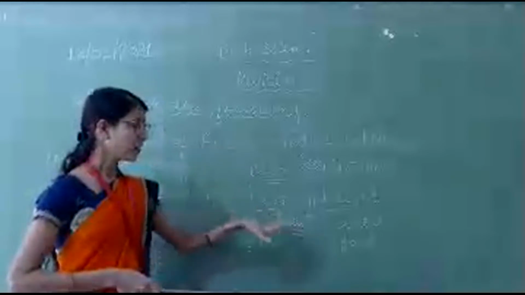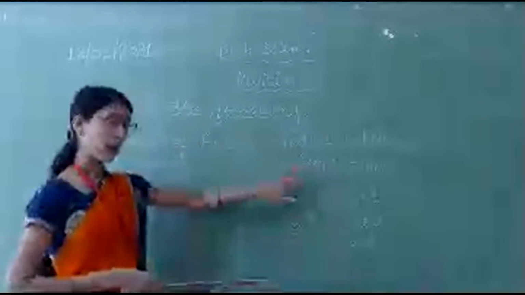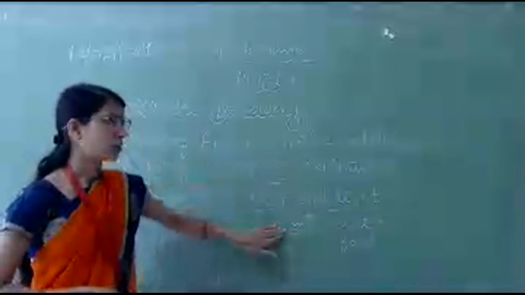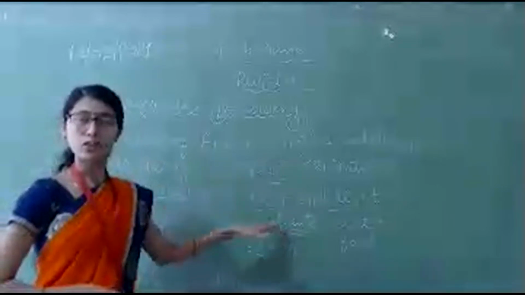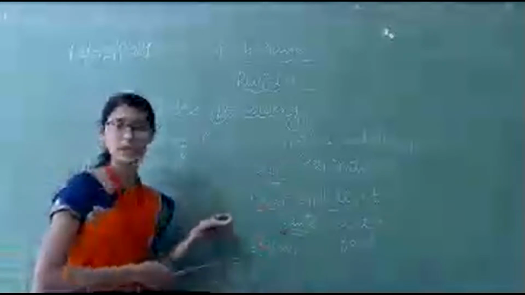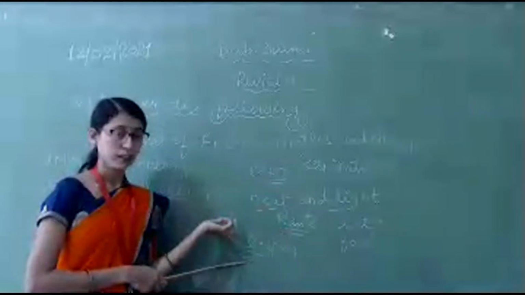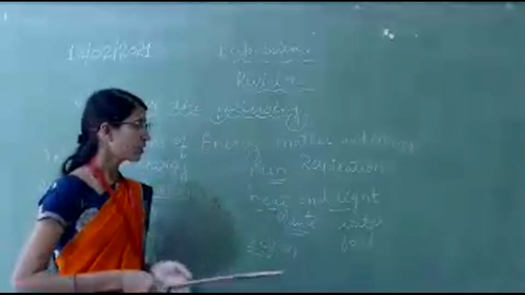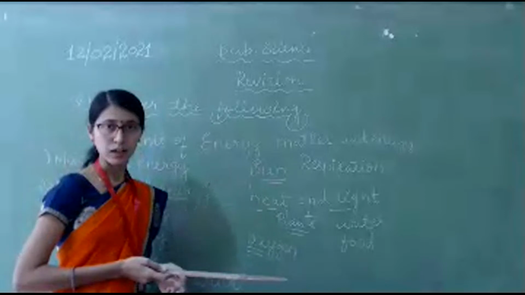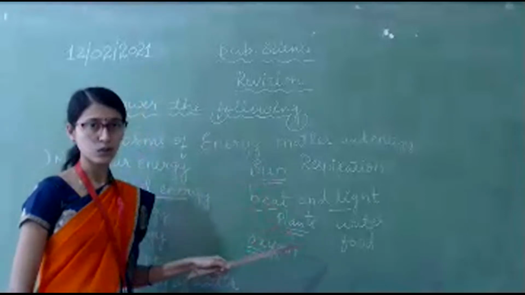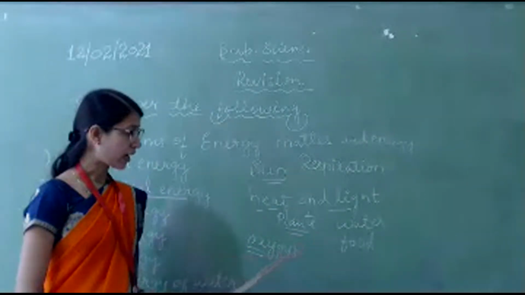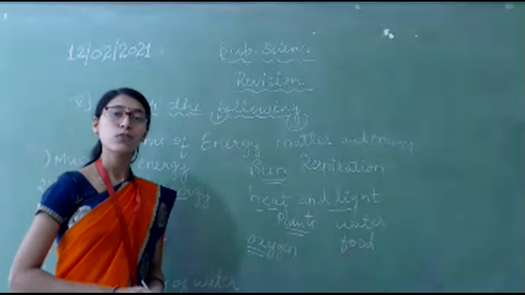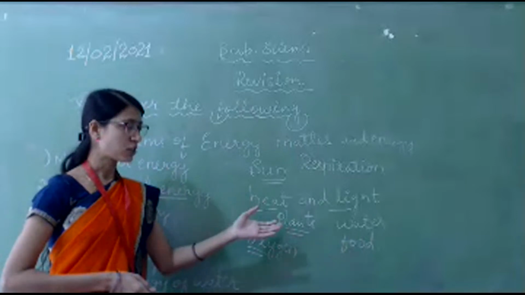If the plant dried up because there is no sunlight, what will happen? If there is no sunlight, then there are no plants. If there are no plants, how can we get oxygen? We can't imagine our life without the sun, right? I hope you understand my point. Without the sun, plants will not grow, and then we can't get oxygen or food. How will we get food? What is the main source of food?